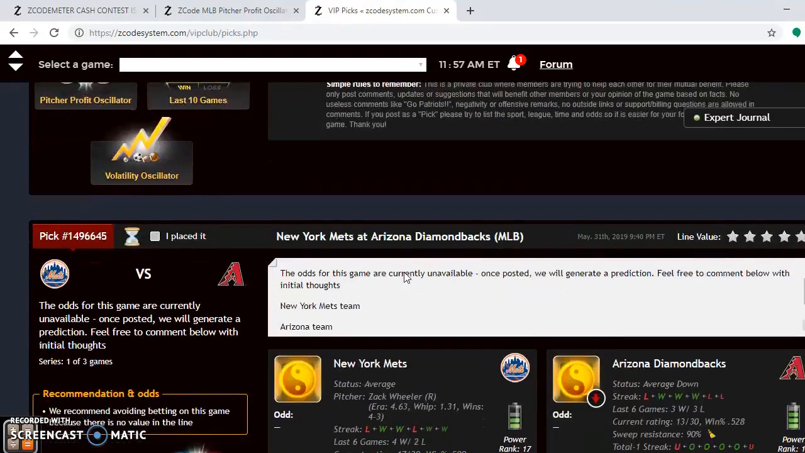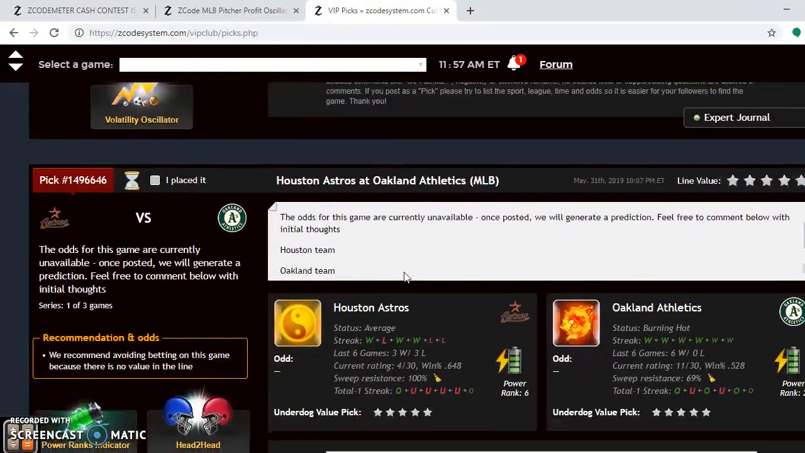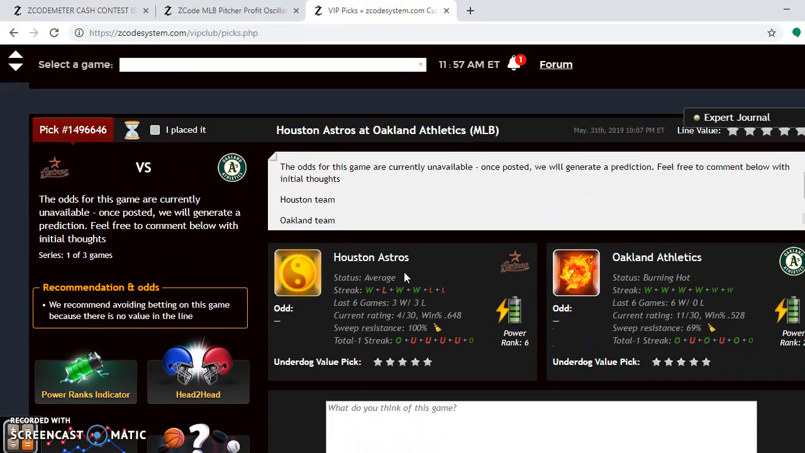So let's go down here to the next one. You got the Astros and the A's. In the AL West battle here, the A's are catching up after winning 10 straight. They're now in second place, 6.5 games behind the Astros, who are average.